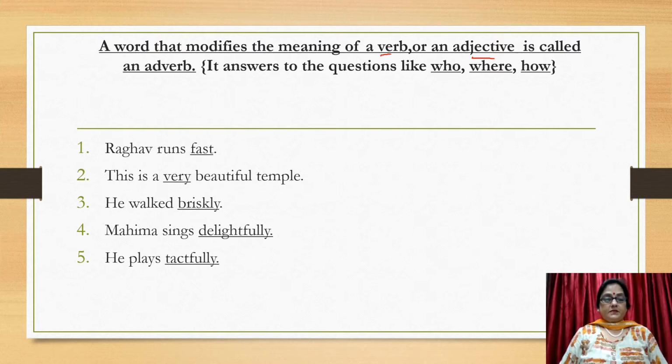Raghav runs fast. How does Raghav run? He runs fast. This is a very beautiful temple. How beautiful? Very beautiful. He walked briskly. How? Briskly. Mahima sings delightfully. How does she sing? Delightfully. He plays tactfully. How does he play? Tactfully. So these words like fast, very, briskly, delightfully, tactfully are called adverbs.